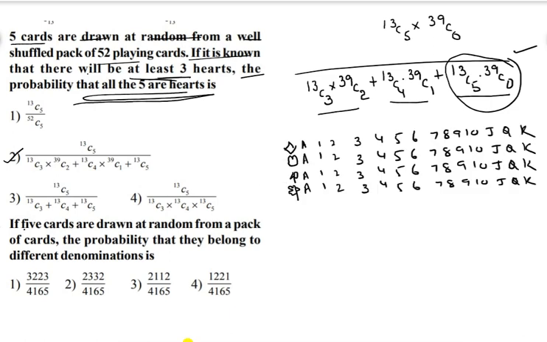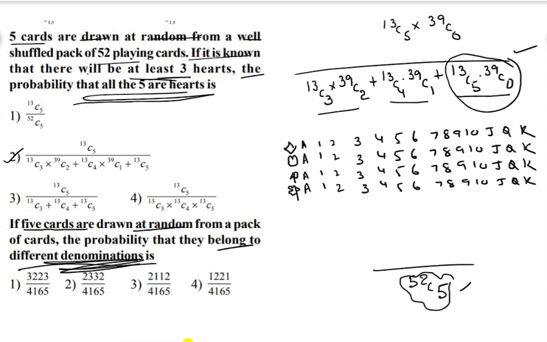So observe this particular question. 5 cards are drawn at random from a pack of cards. Yes, 5 cards we can draw from 52 cards in 52C5 ways. But what is being said in the question? They belong to different denominations. Different denominations means like this: A, 2, 3, Jack, Queen, King. All the 5 cards are of different denominations.